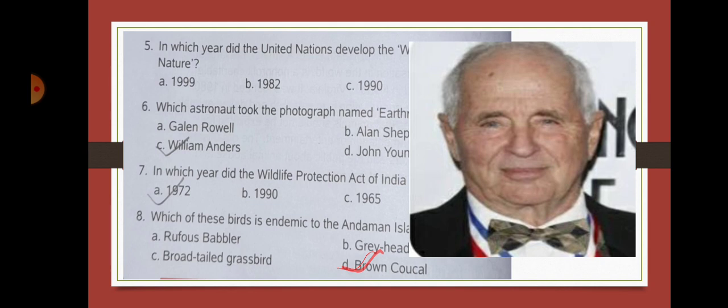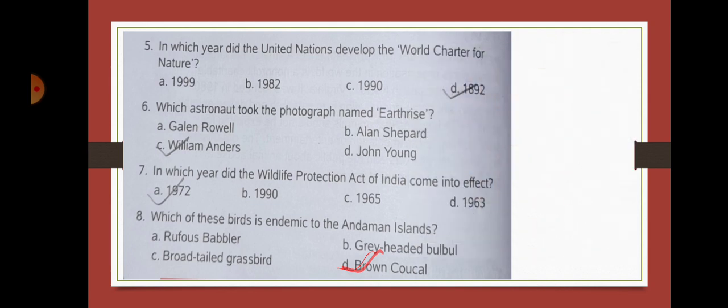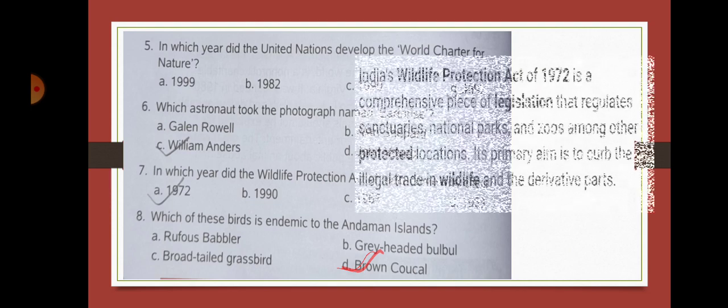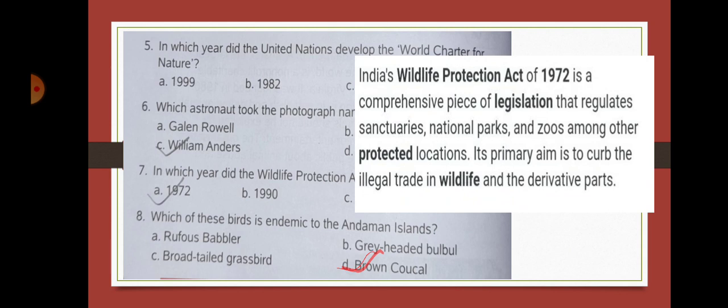So this is number 6. Now we move on to question number 7, children. In which year did the Wildlife Protection Act of India come into effect? It was 1972 when the Wildlife Protection Act of India came into effect. It is a piece of legislation that regulates sanctuaries, national parks and zoos, among other protected locations. Its primary aim is to curb the illegal trade in wildlife and the derivative parts.